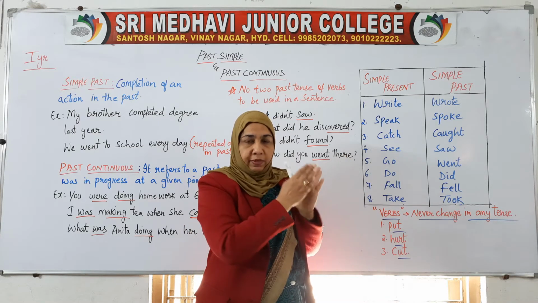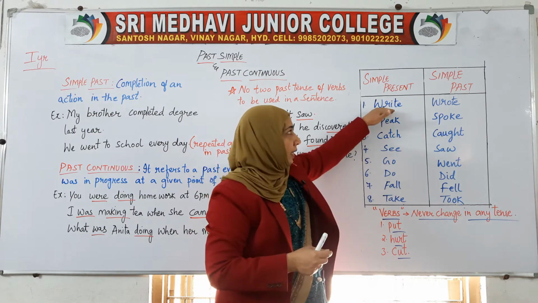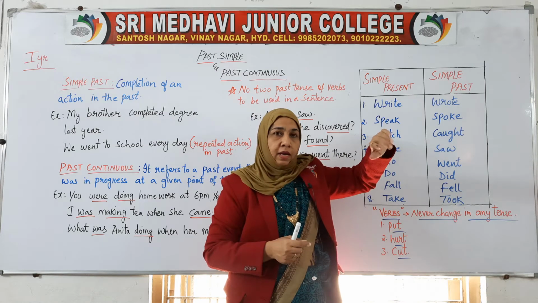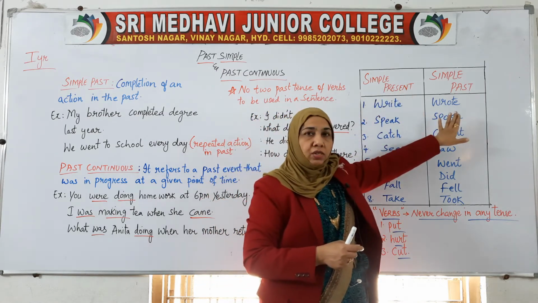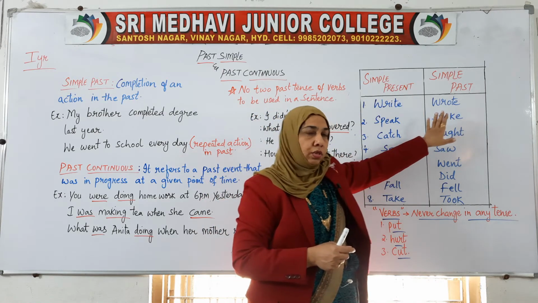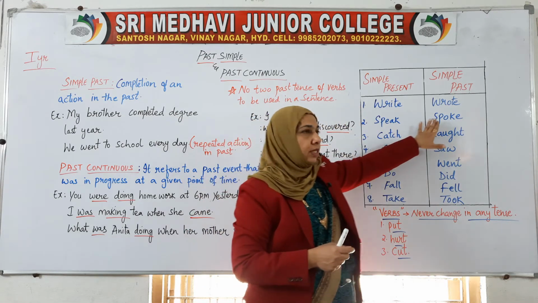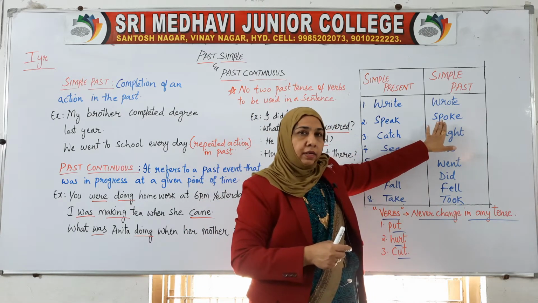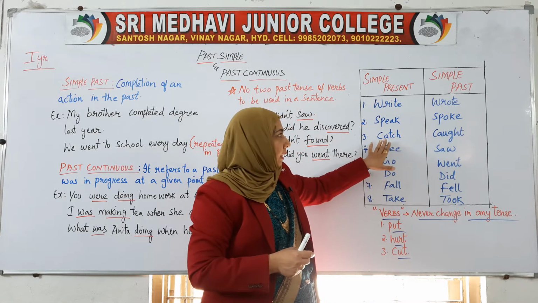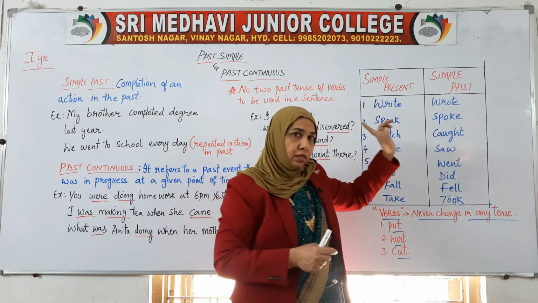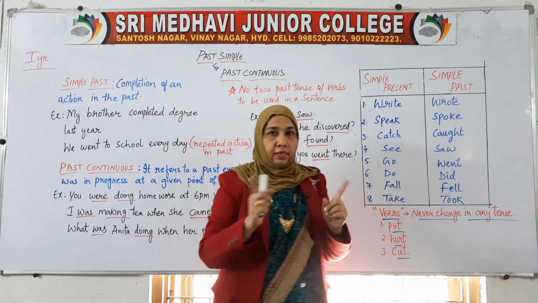In the present perfect, write changed to written. Now in the simple past it changed to wrote. Speak, spoken, spoke. Catch, caught, caught. Both are the same.